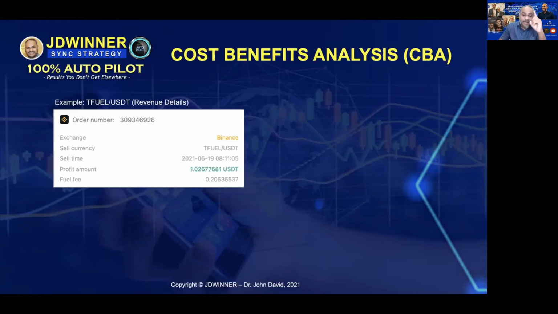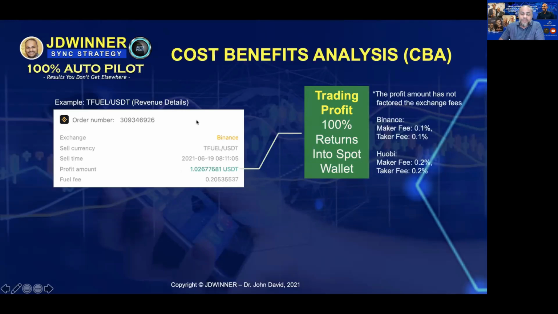But let's just look into what happens here. When you make this profit, 100% of this amount will actually be credited back into your spot wallet. Because remember, Royal Quantitative cannot touch this return. So how do they deduct your fuel fee? They deduct it from your asset wallet. Please understand that. Now when this amount goes into your exchange, remember, this amount has not factored in the maker fee and taker fee yet.